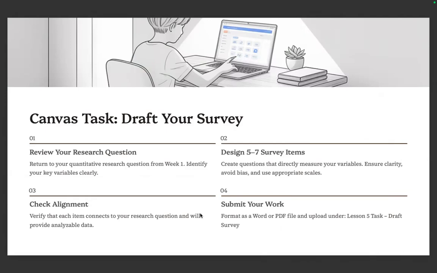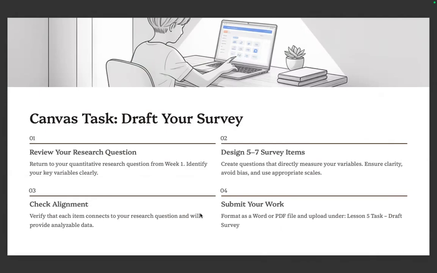Check alignment, verify that each item connects to your research questions and will provide analyzable data. To do that, you have to show the question, the dimension, the RRL definition, and then the indicators that came from it. No? And submit your work next week, because these lessons came in rather late this week because of many things. So please do that.